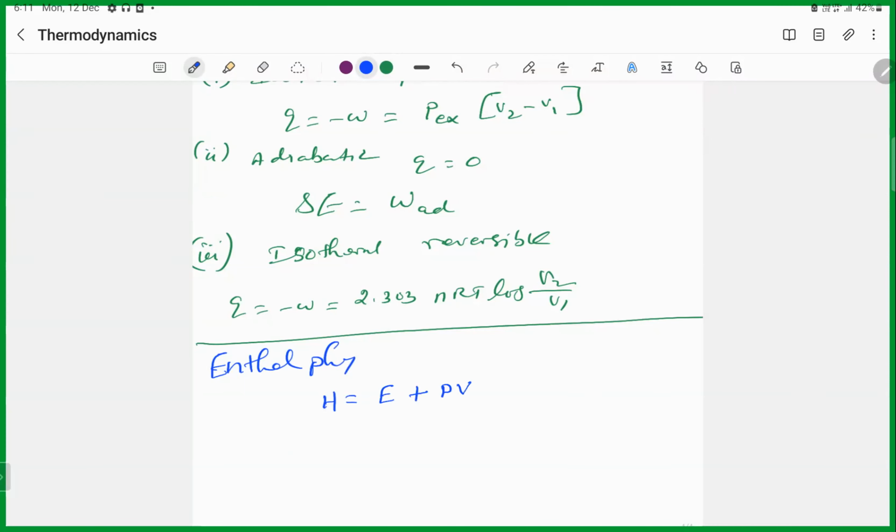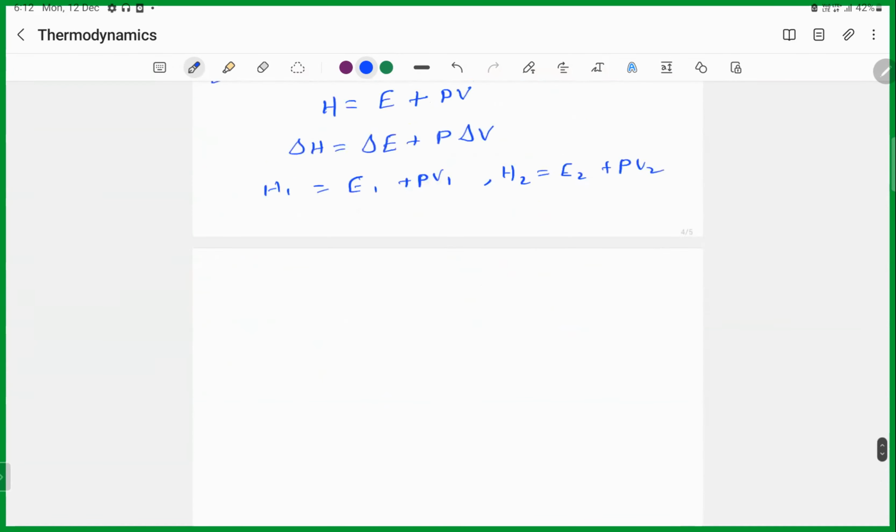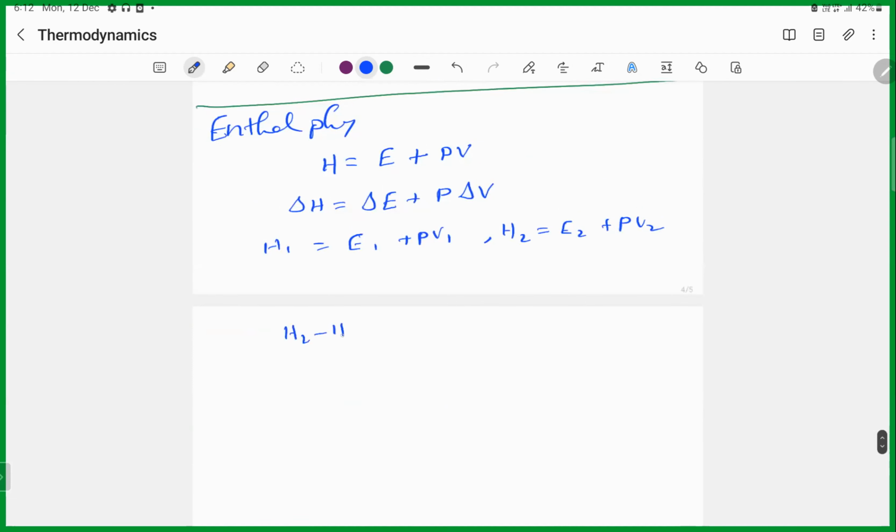So what are the state functions? Enthalpy is a state function, internal energy is a state function, and volume is a state function. So H1 is equal to E1 plus P1 V1. H2 is equal to E2 plus P2 V2. When you subtract, H2 minus H1 gives E2 minus E1 plus P into V2 minus V1. So this we call delta H. This is delta E plus P delta V.